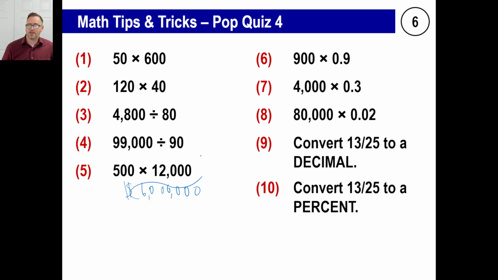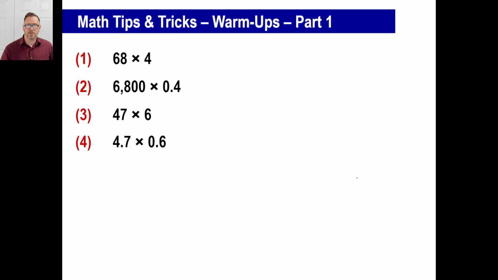Okay. This is your trick where you move it, so that's 9 times 90, or 810. This is going to be 3 times 400, or 1,200. This will be twice over 800. 800 times 2, 1,600. This to a decimal is a simple division problem, and that is 0.52, and percent, of course, is 52%.